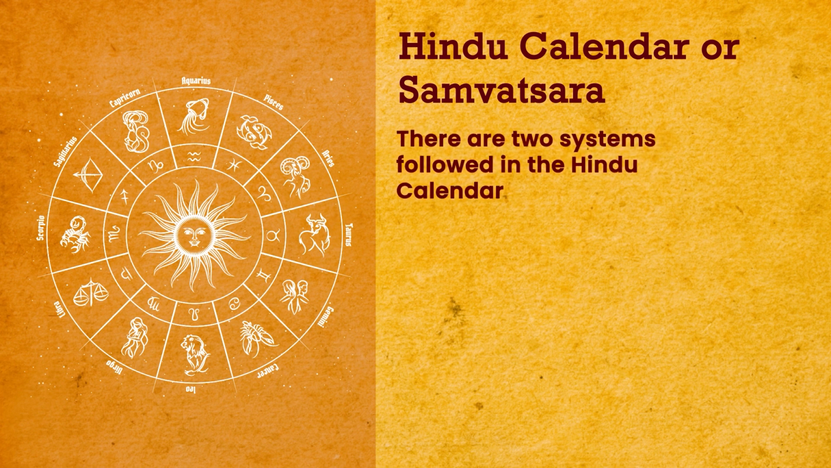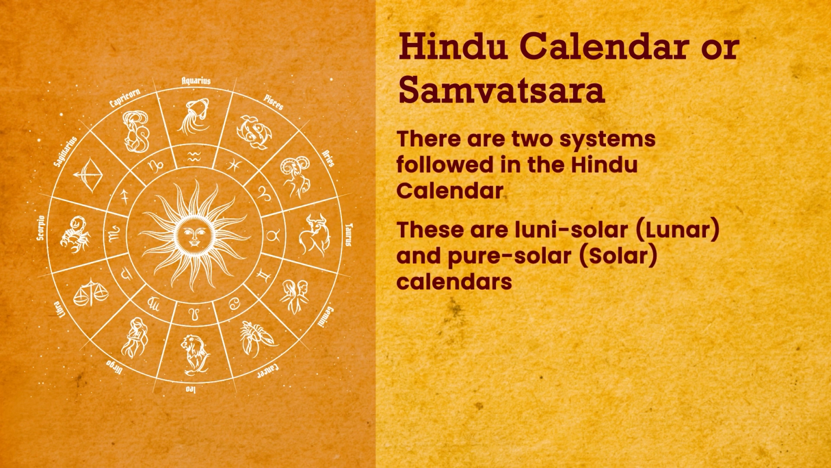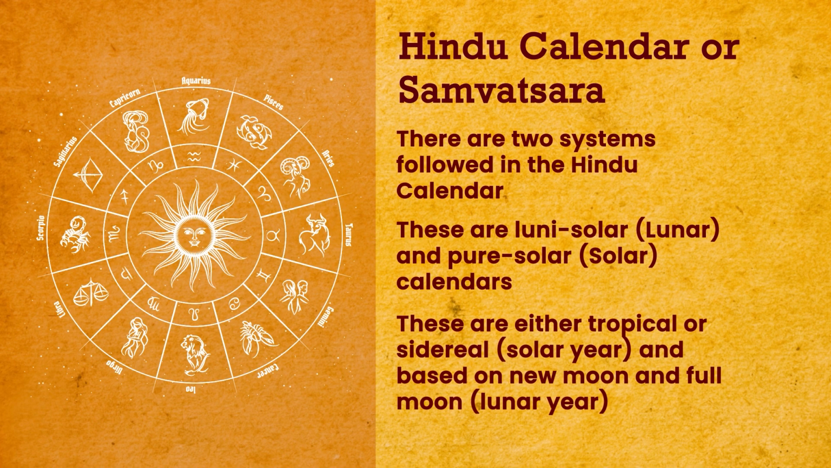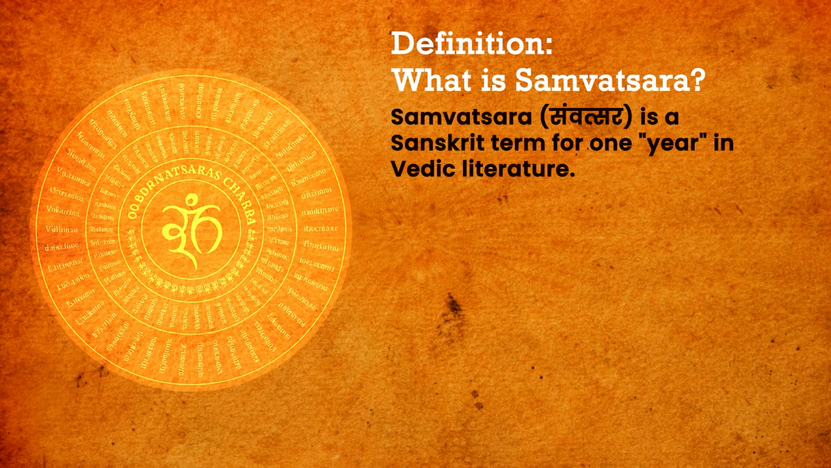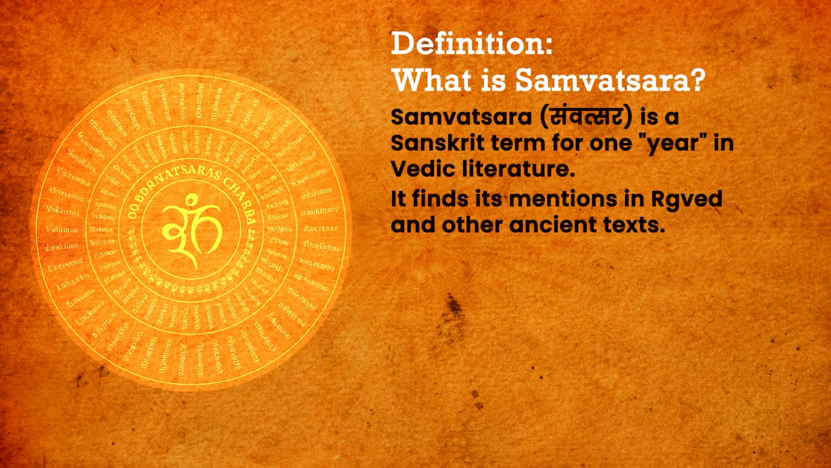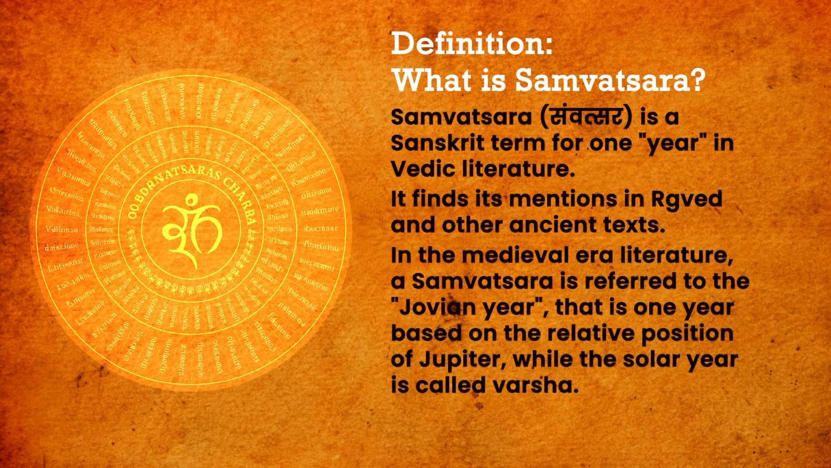There are two systems followed in the Hindu calendar. These are lunisolar, that is lunar, and pure solar, that is solar calendars. These are either tropical or sidereal solar year based, or based on new moon and full moon concept, that is lunar year. So what is Samvatsara? Samvatsara is a Sanskrit term for 1 year in Vedic literature. It finds its mention in the Rig Veda and other ancient texts. In medieval era literature, a Samvatsara refers to the Jovian year, that is 1 year based on the relative position of Jupiter, while the solar year is called a Varsha, which is based on the sun.